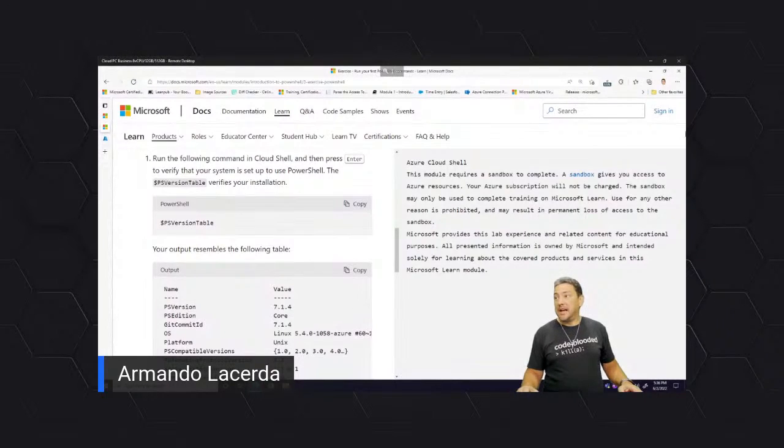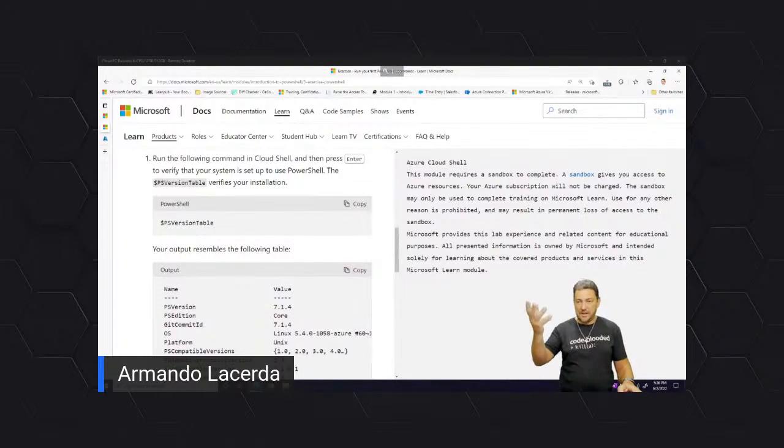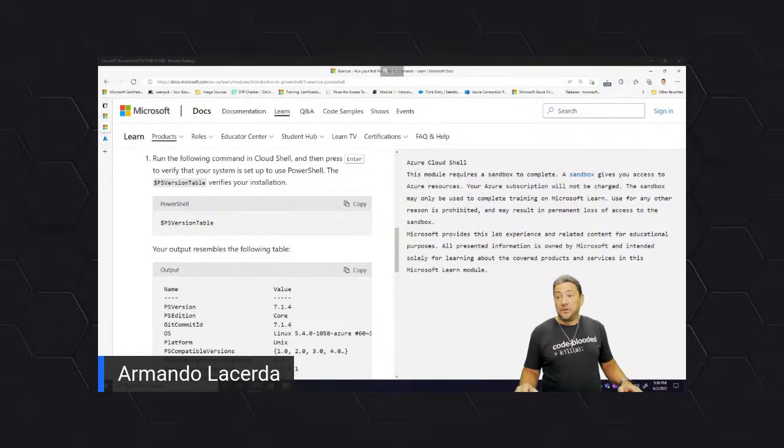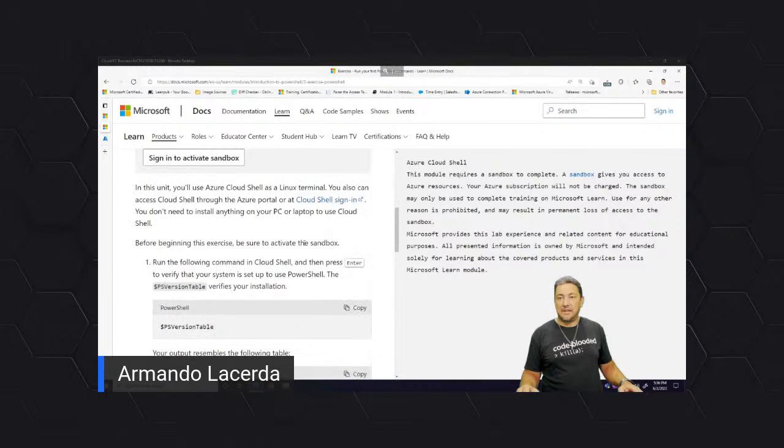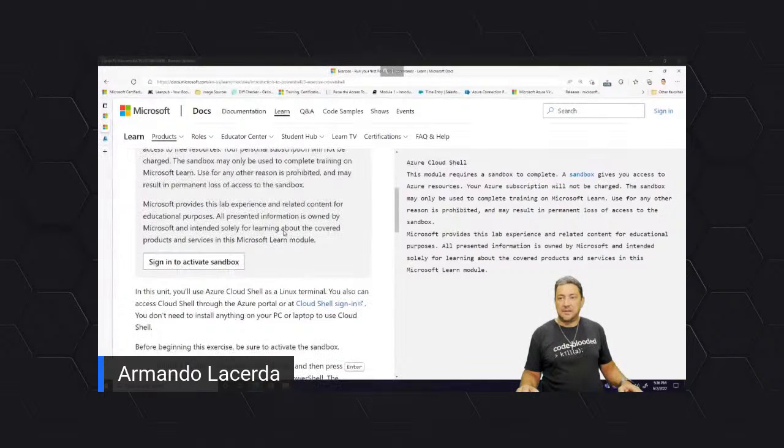In order to do that, if you want to do this on your own environment, you can go ahead and go into the PowerShell on your environment and just run it, right? If you want to do it here on the learning path environment, you will have to sign in, right? There is a box in here that tells you if you use the sandbox that I'm providing to you, you have to sign in.